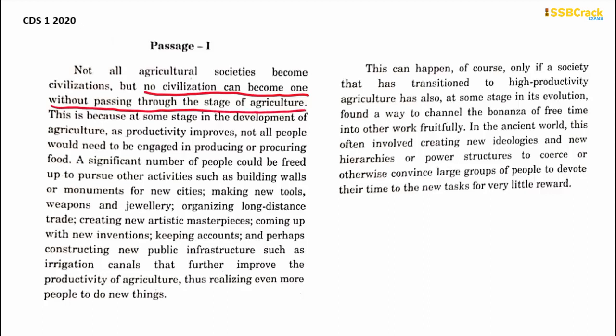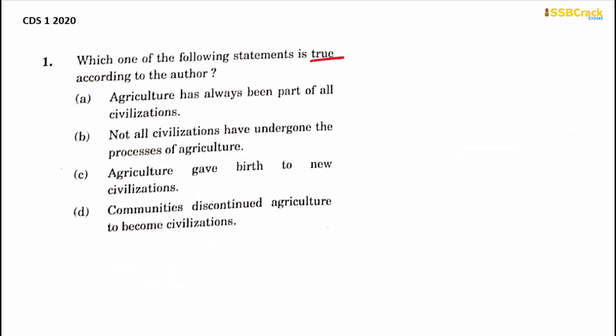That means agriculture is an indispensable part of a society becoming a civilization. So what do you think will be the right answer here? Here it will be option A. Agriculture has always been part of all civilizations, right? So your answer here will be option A.